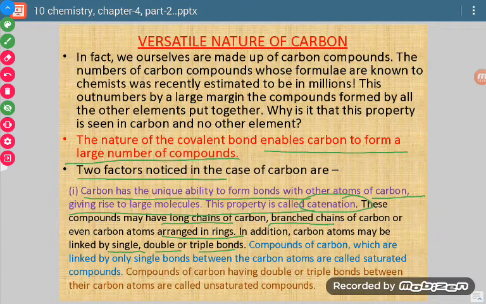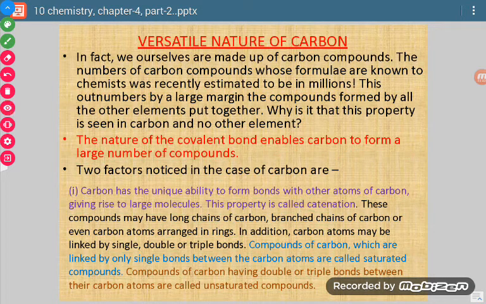Okay, now compounds of carbon, now see, this is one more thing. Compounds of carbon which are linked by only single bonds are called saturated compounds. And if there is the presence of a double or triple bond between the carbon atoms, then they are called unsaturated compounds. Okay, so this is very important.